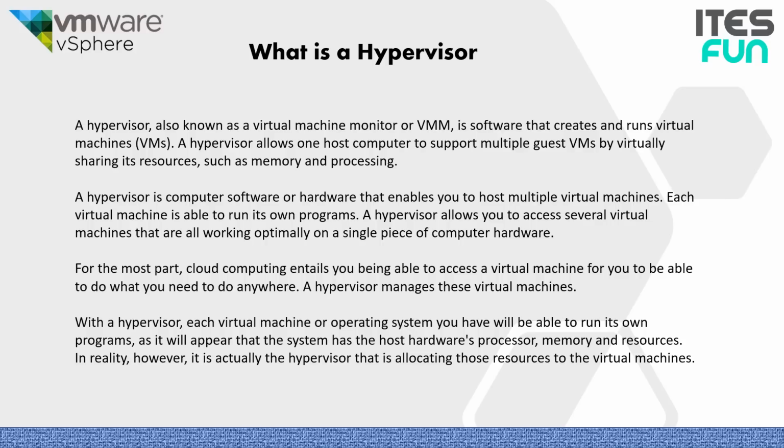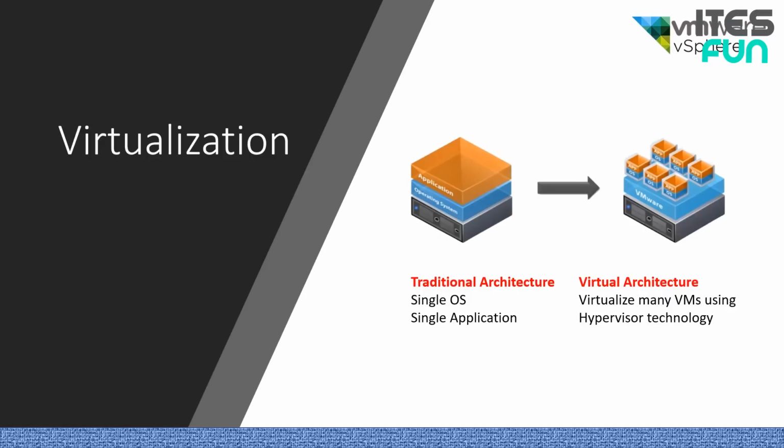A hypervisor manages these virtual machines. With a hypervisor, each virtual machine or operating system you have will be able to run its own programs, as it will appear that the system has the host hardware's processor, memory, and resources. In reality, however, it is actually the hypervisor that is allocating those resources to the virtual machines.